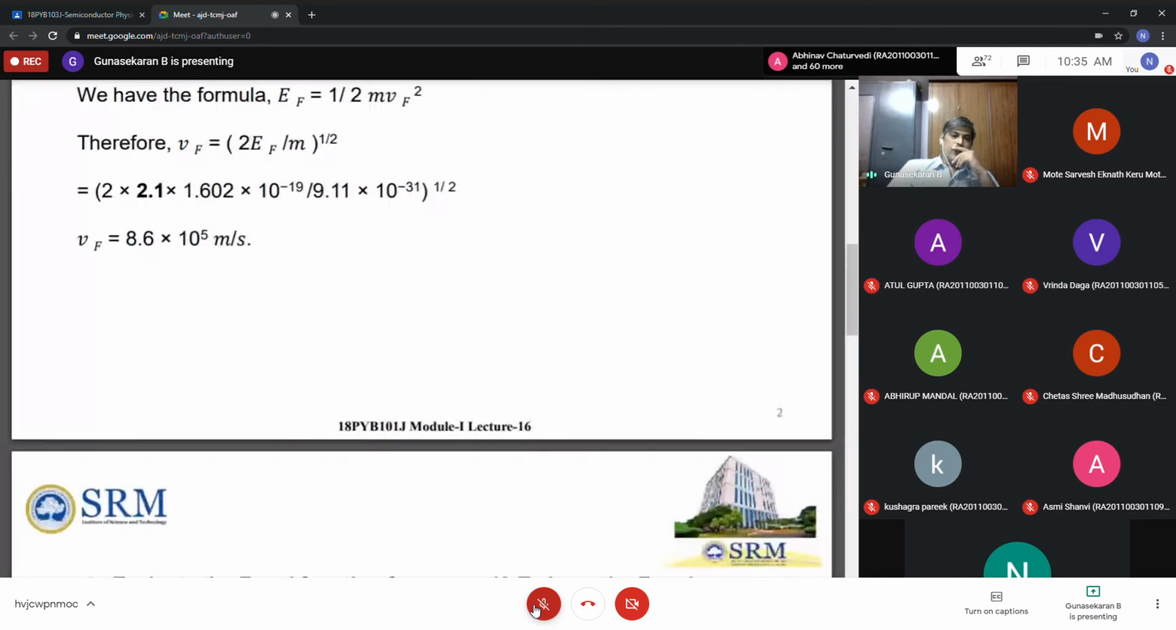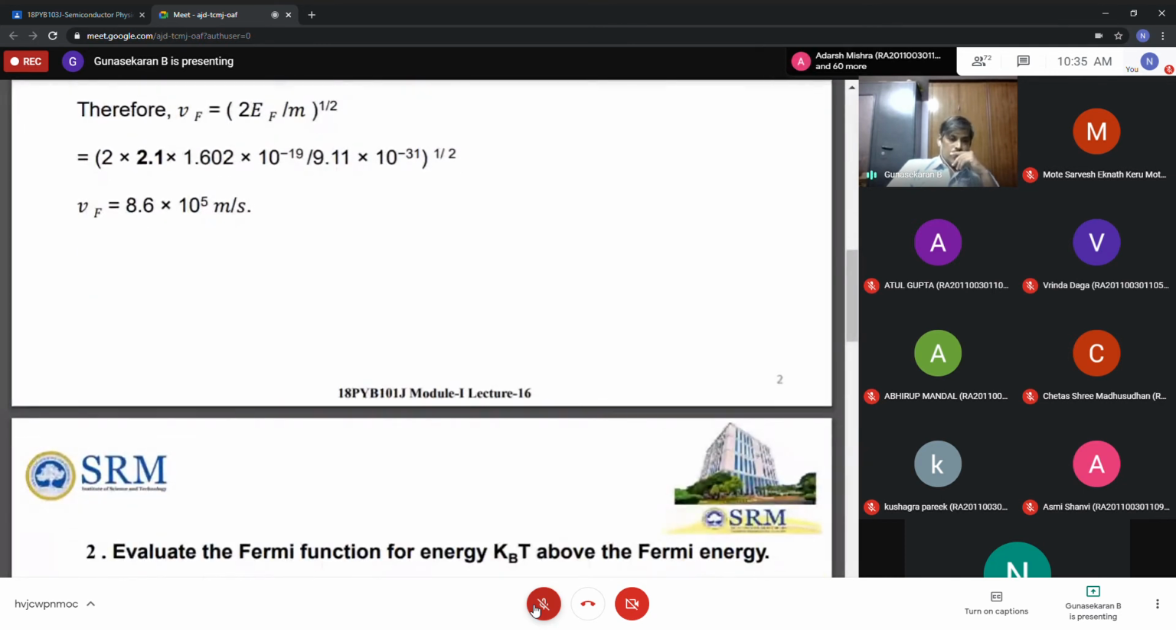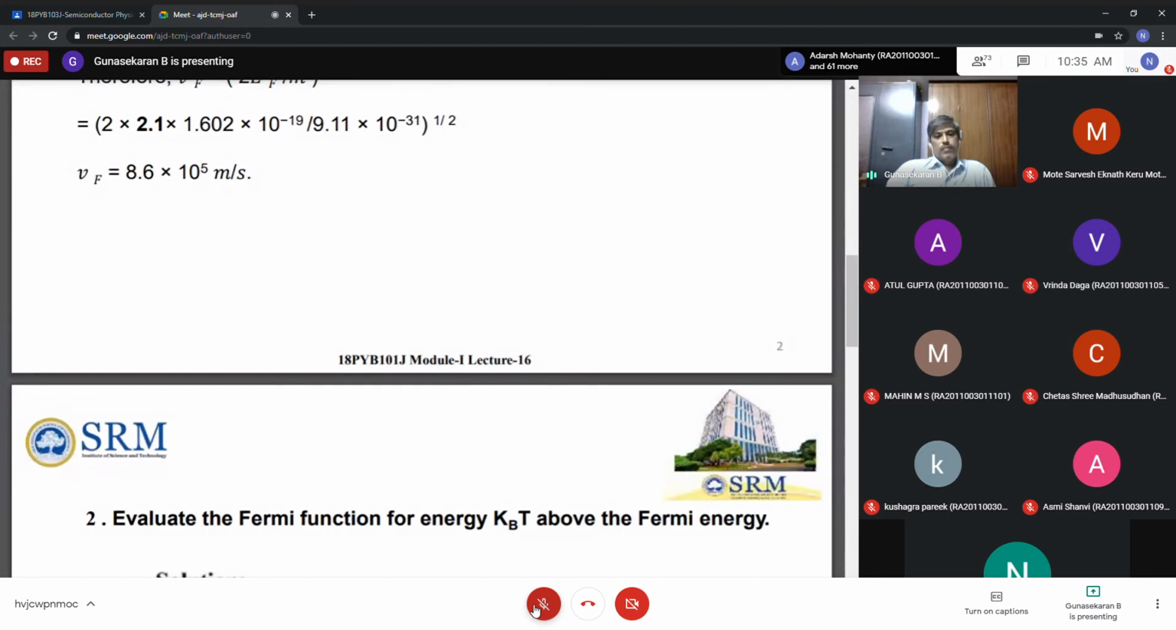For the second one, you don't say anything yet. Now you tell me what the given data is here. Is the problem visible? Yes, sir. So, evaluate the Fermi function. That is, calculate the Fermi-Dirac distribution function for the energy KBT above the Fermi energy. This is the statement they have given. From this statement, you tell me what the given data is here.